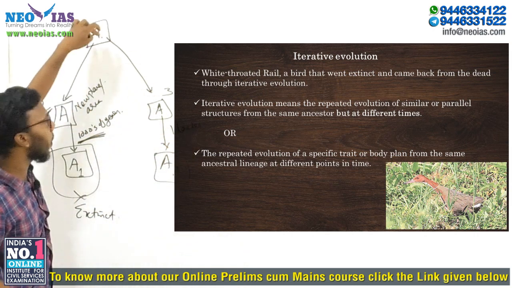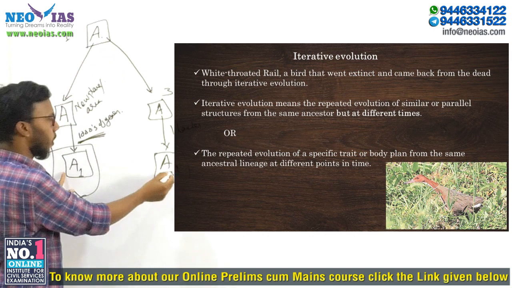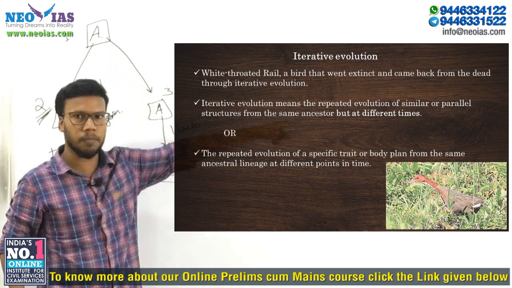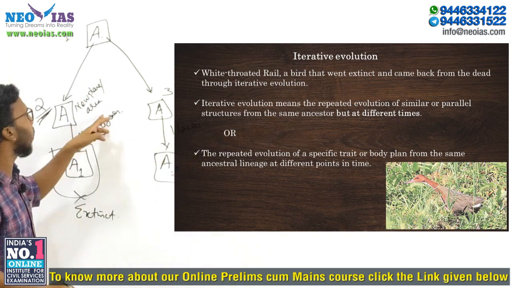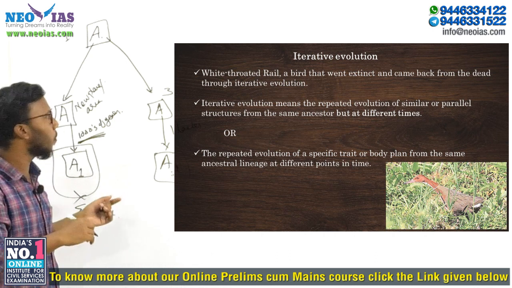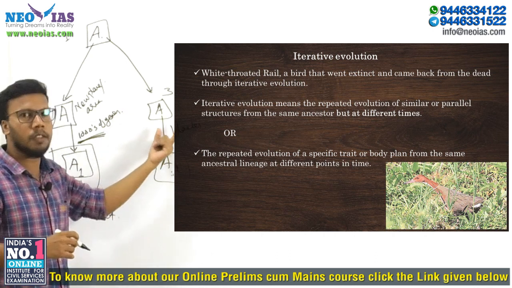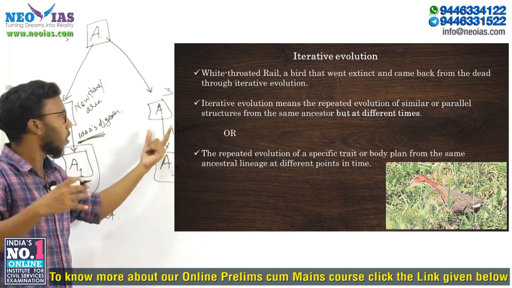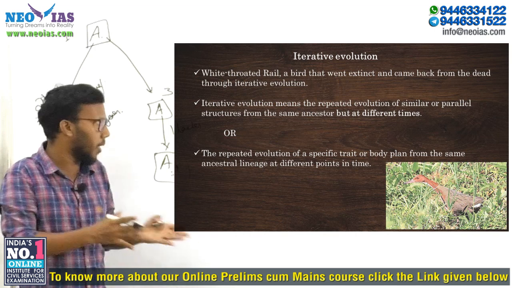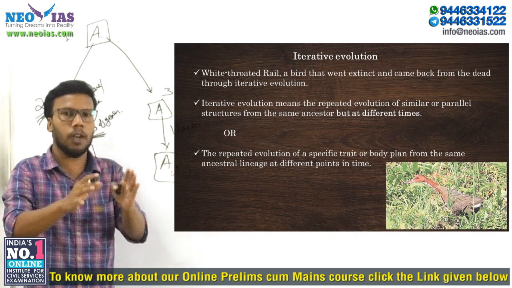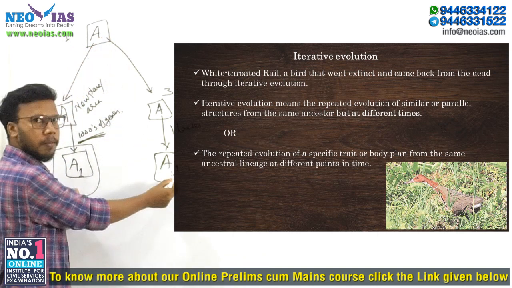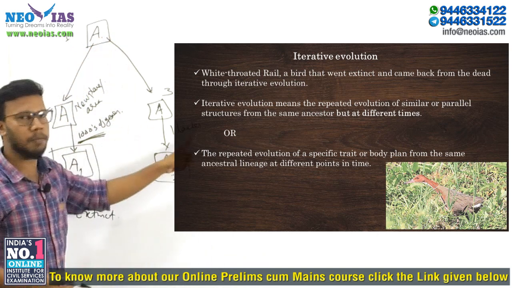From the common ancestor, repeated evolution, that means the same species will emerge from the common ancestor at different times. That is called iterative evolution. For that, the environmental conditions have to be the same. In the case of the white-throated rail, I will explain what happened. Right now just know that from the common ancestor, repeated evolution happens at different times.